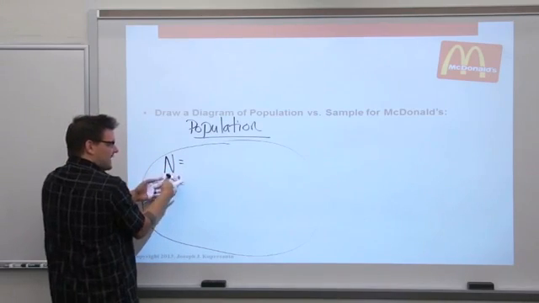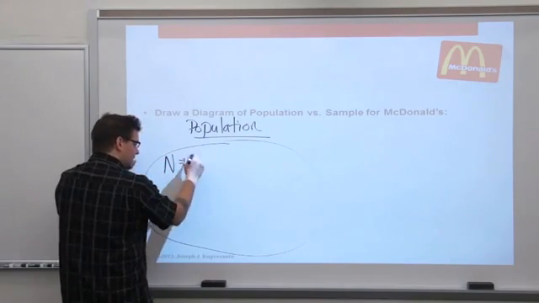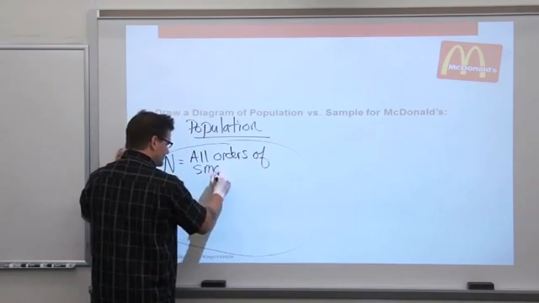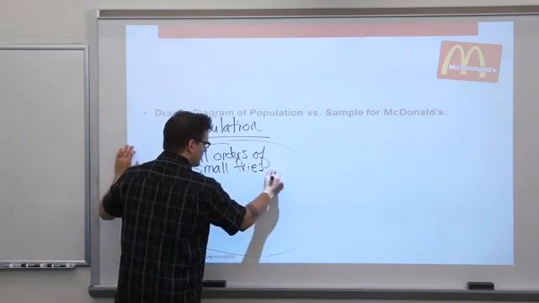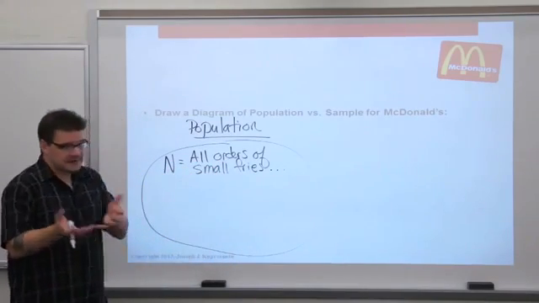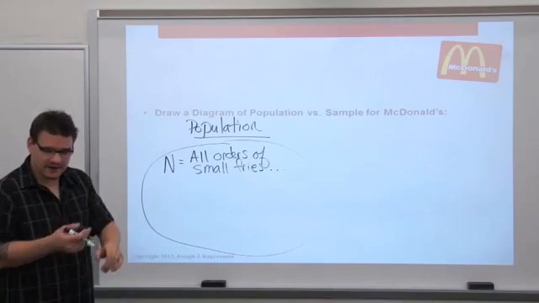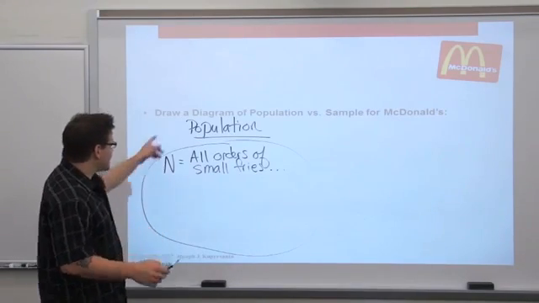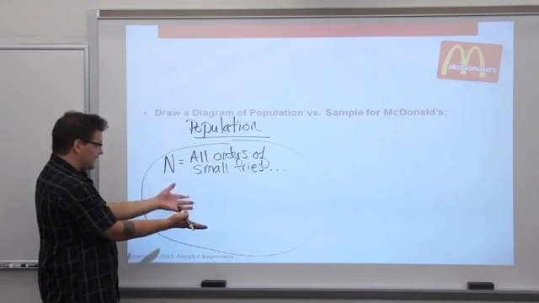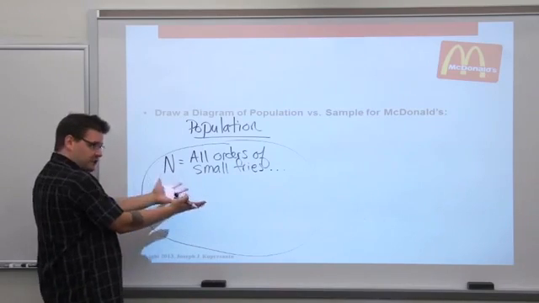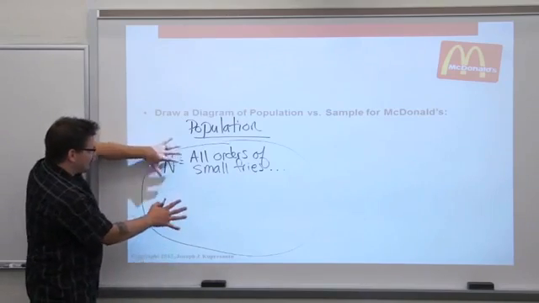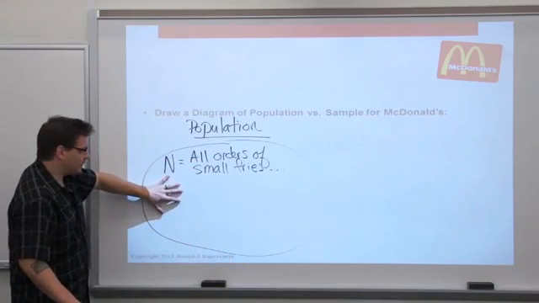Capital N for population size. Again, this is all orders of small fries. I'll save the writing space here, but the population is all orders of small fries sold at our 3 stores, right? Elkton, Rising Sun, and Northeast. And there's a lot of characteristics in this population that we're interested in as the quality control person at McDonald's. I'd be interested in the average weight of all my fries, right? We're targeting 71 grams. I sure hope that my population has a mean that's very close to 71 grams.